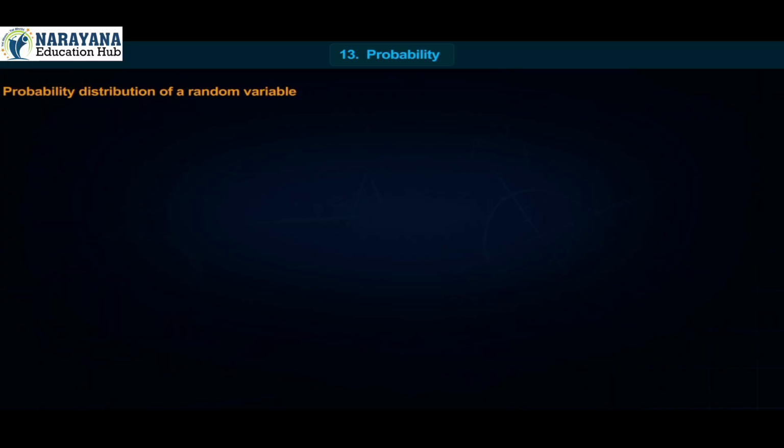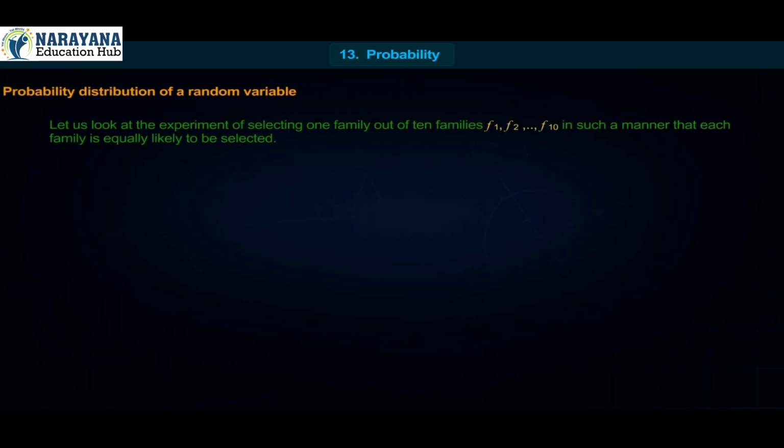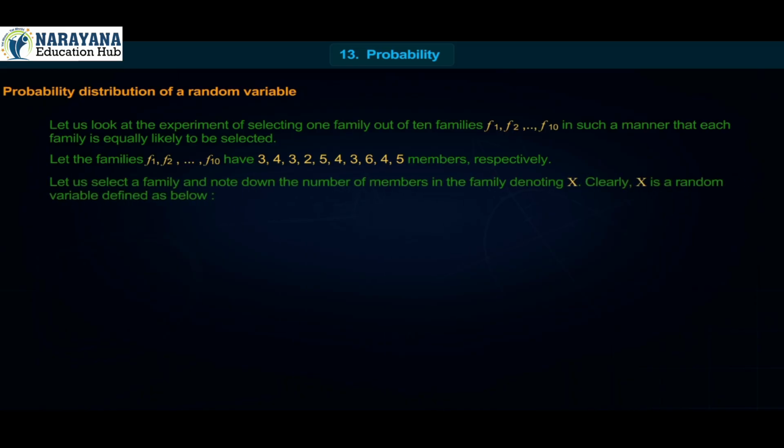Probability distribution of a random variable. Let us look at the experiment of selecting one family out of 10 families, F1, F2 up to F10, in such a manner that each family is equally likely to be selected. Let the families F1, F2 up to F10 have 3, 4, 3, 2, 5, 4, 3, 6, 4, 5 members respectively. Let us select a family and note down the number of members in the family, denoting it X.